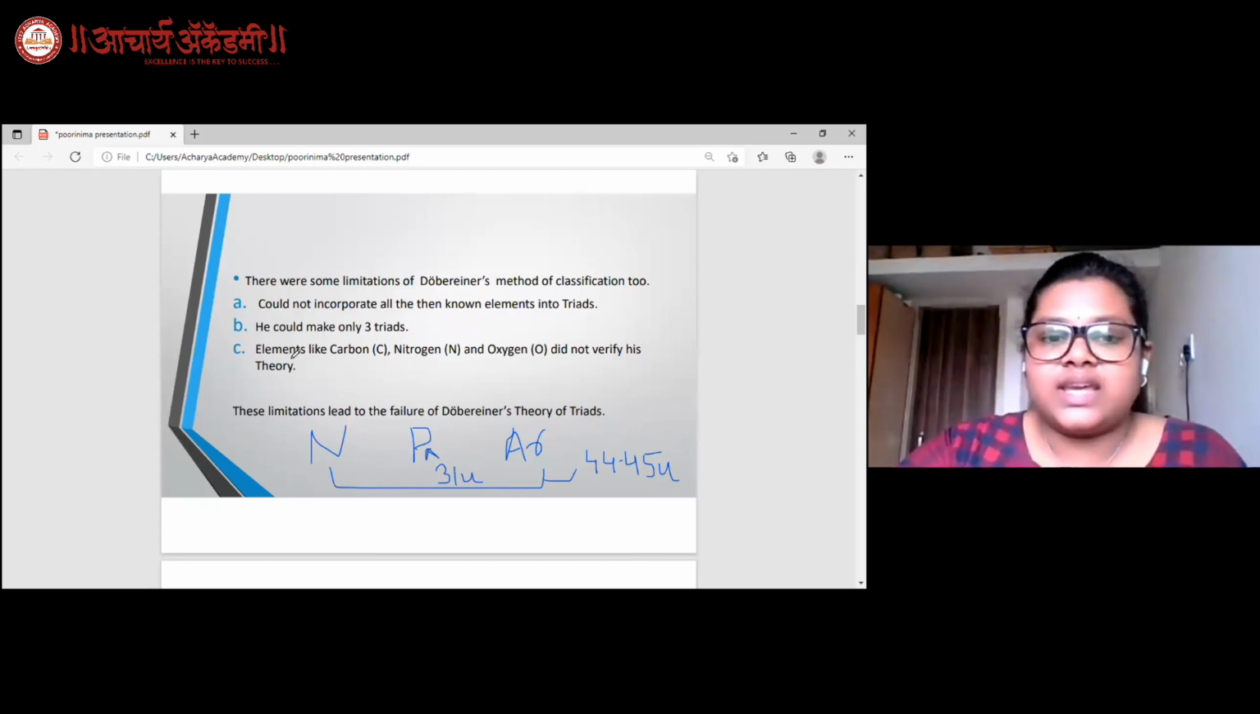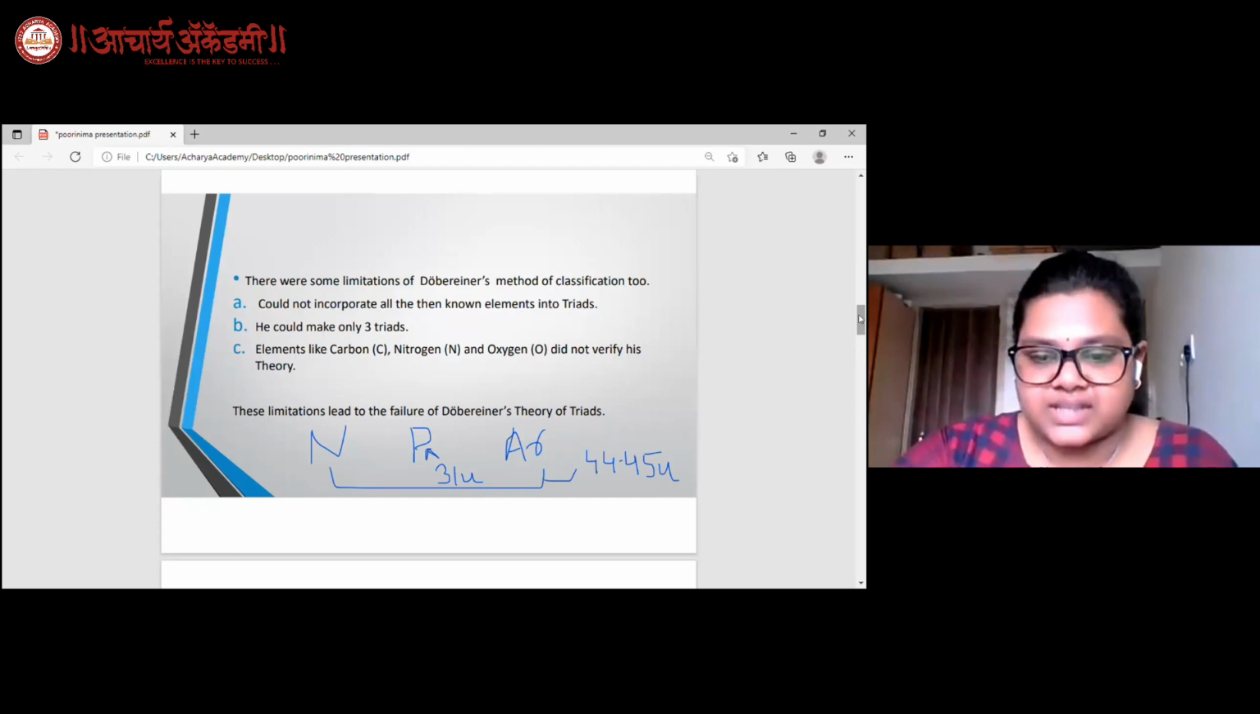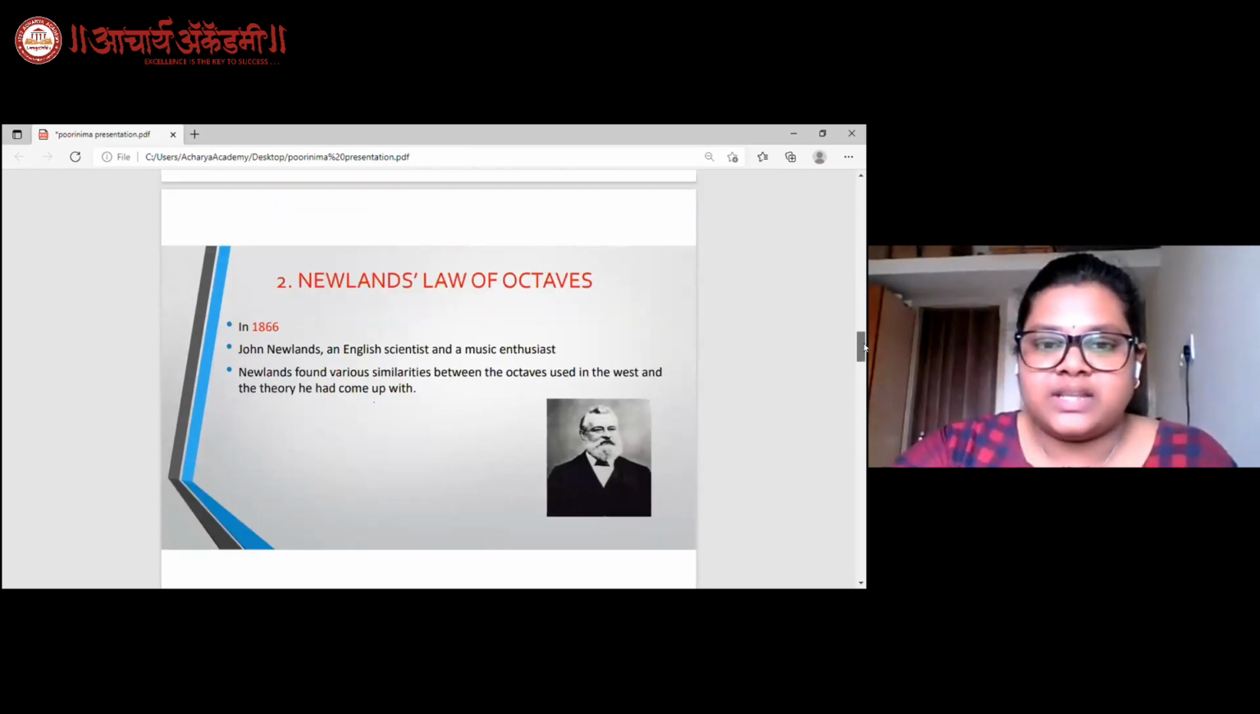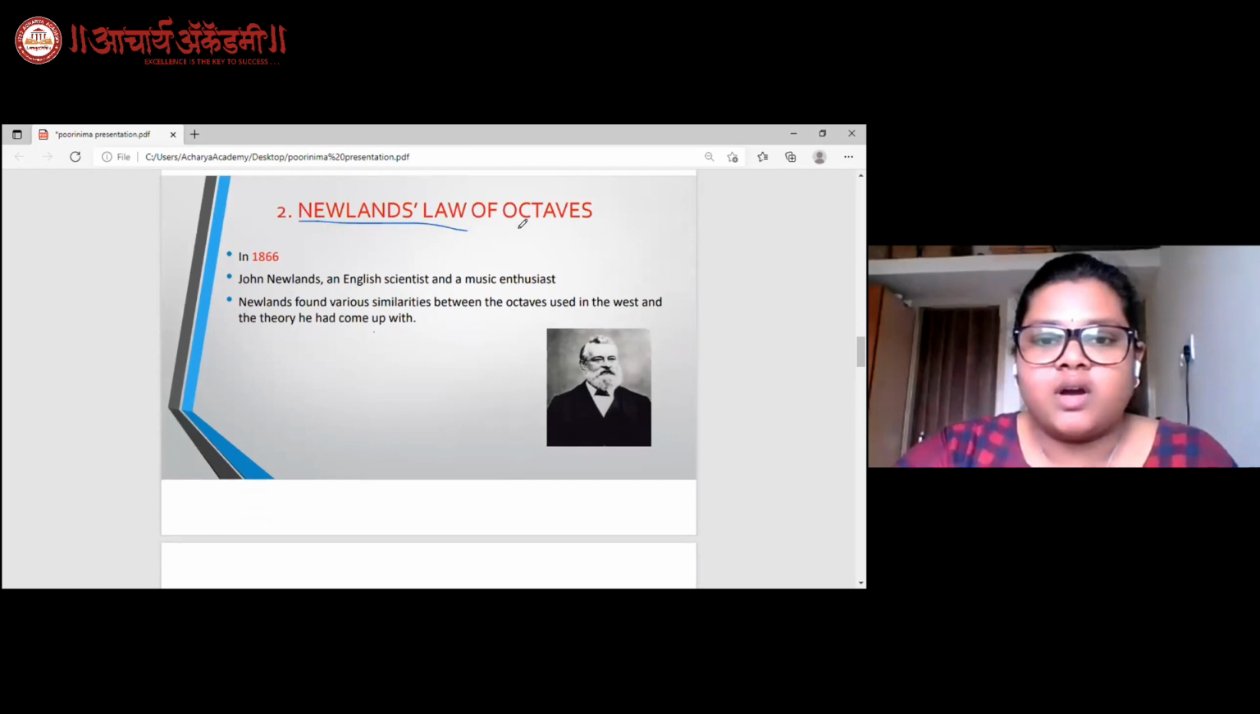Another drawback of Dobereiner's triads was that there were many elements with similar characteristics or properties, such as carbon, nitrogen, and oxygen, and they did not verify his theory. So these limitations altogether led to the failure of Dobereiner's theory of triads. Now let us move on to the next one, that is Newlands' Law of Octaves.